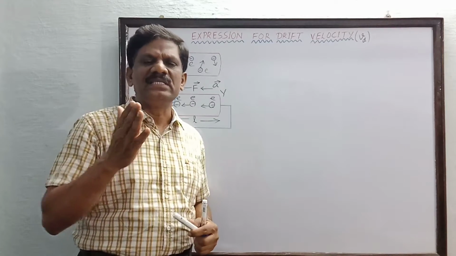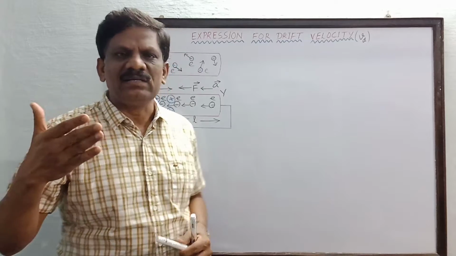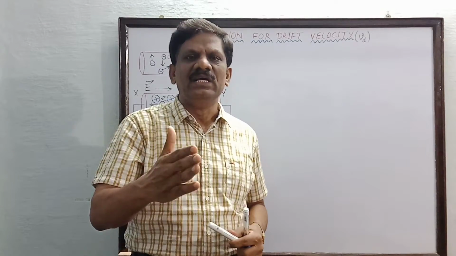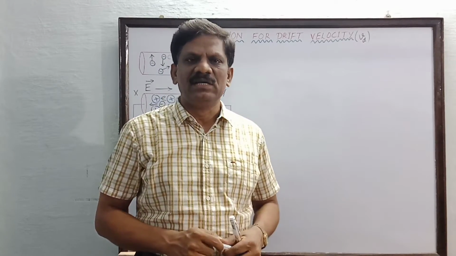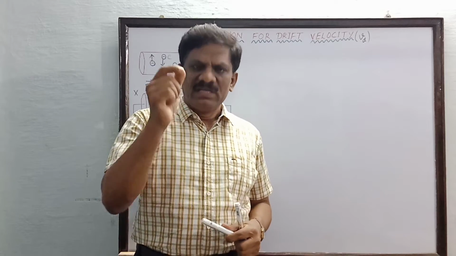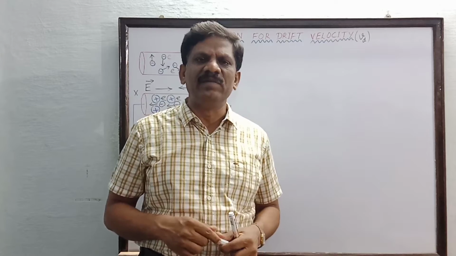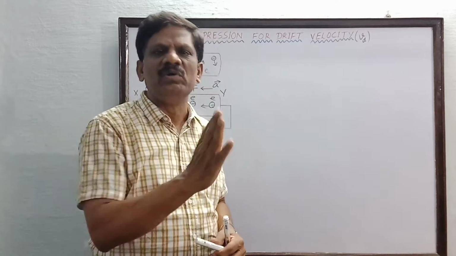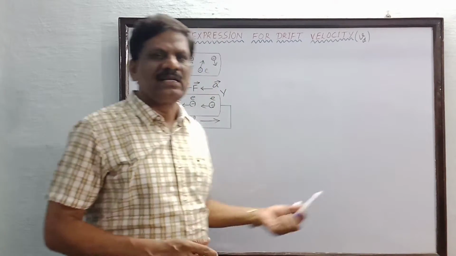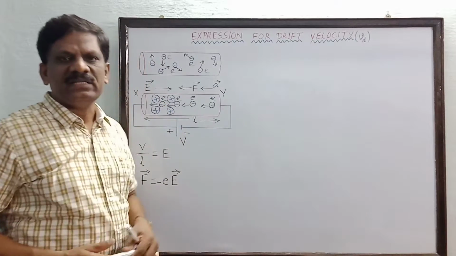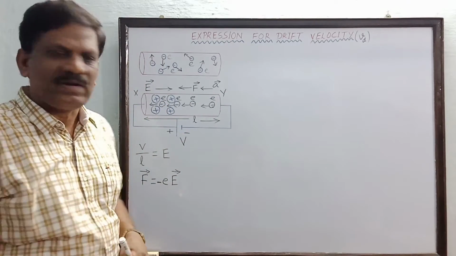Drift movement means it is a movement of the electrons against some opposition due to the collision with the ions. So with some average velocity called drift velocity, these free electrons will be drifting against the collision with the ions and they are successfully reaching the other end. This velocity only is called the drift velocity.